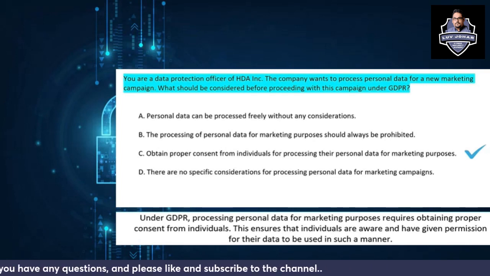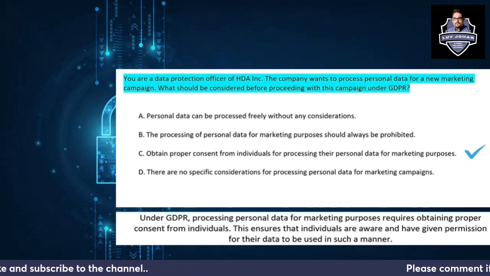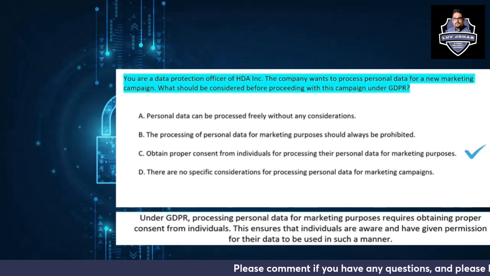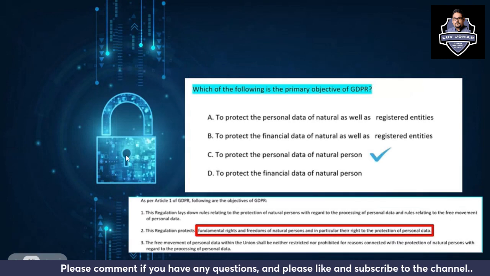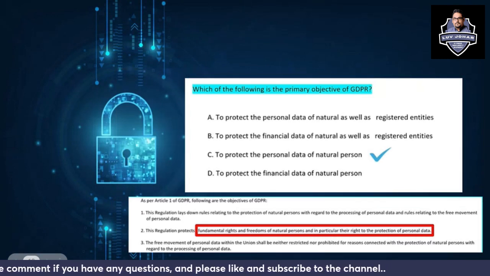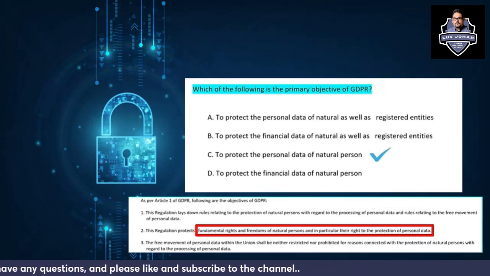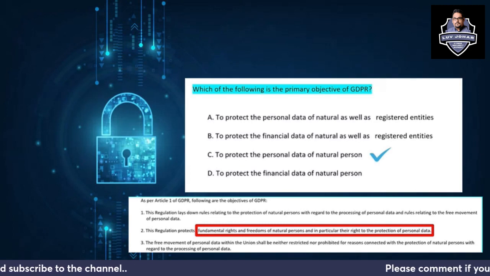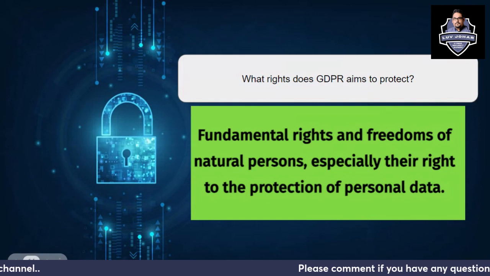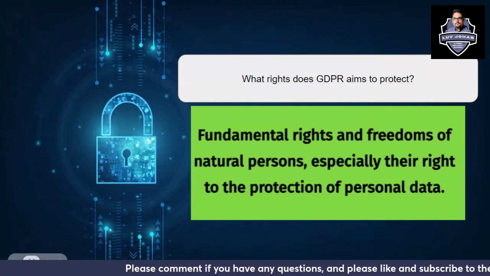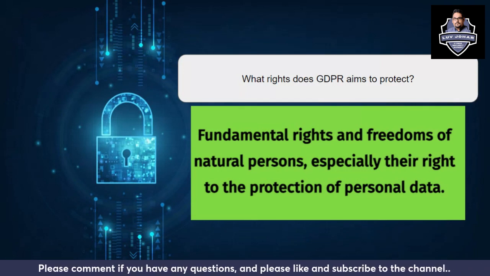Okay? You have to obtain proper consent from the individuals, and this should be in written form, and this ensures that individuals are aware and have given permission for their data to be used in such a manner. Okay? Without their consent, you won't be able to use it. The primary objective of GDPR is to protect the personal data of natural persons. Okay, we have already covered it. What rights does GDPR aim to protect? Fundamental rights and freedoms of natural persons, especially their right to the protection of their personal data.